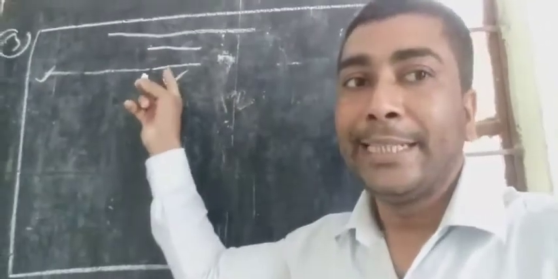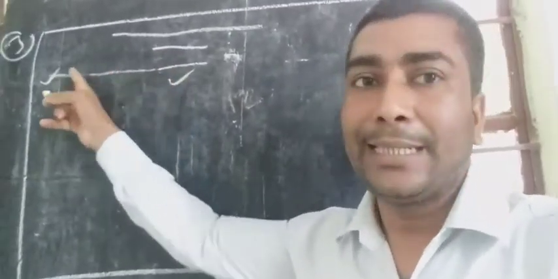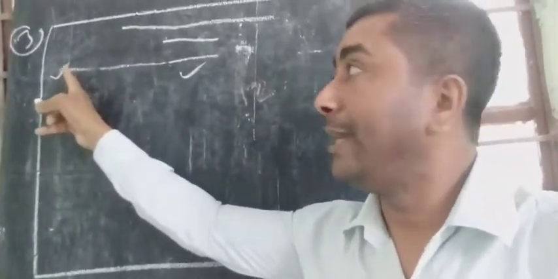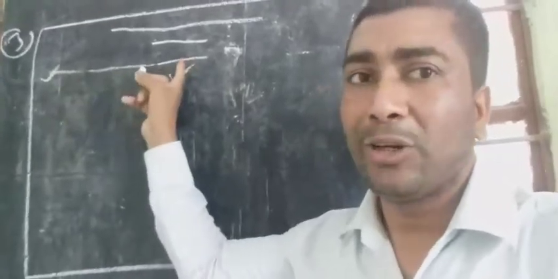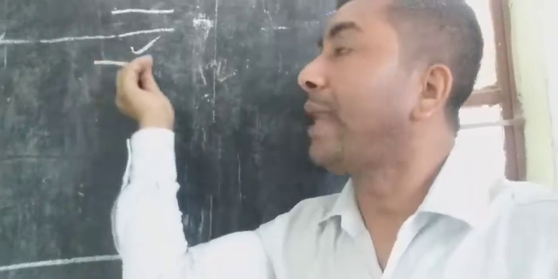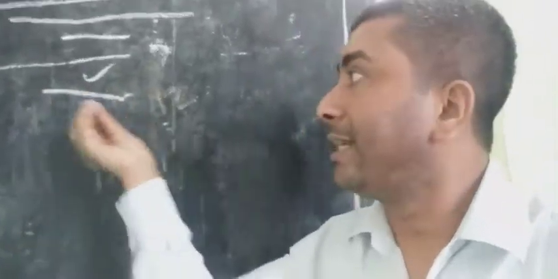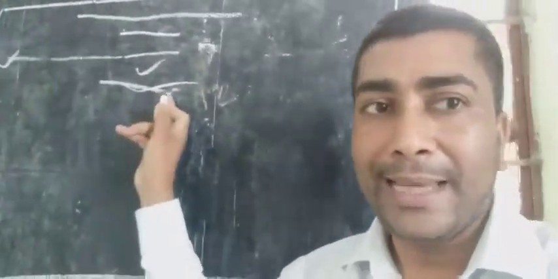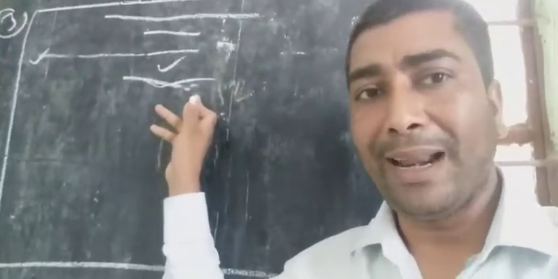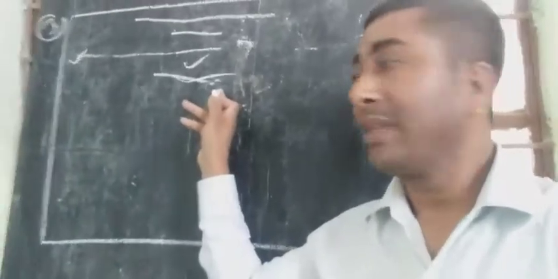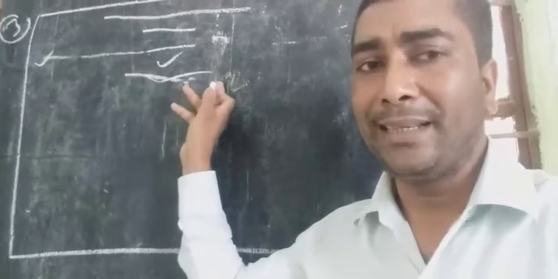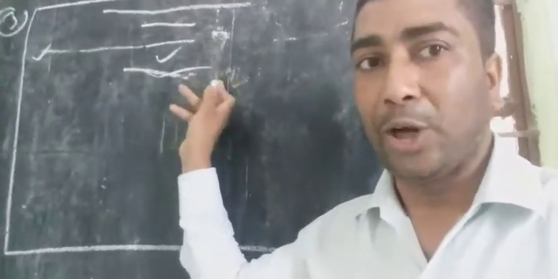No. In the third line, you write down the date. Write the date here on the left side. Third line, date, left side is better than the middle. Don't write in the middle. On the left side, write today's date. And in the fourth line, write down the topic. What are you writing for? Your ID card lost. Write down here ID card lost, or ID card missing. You can write either ID card missing or ID card lost.